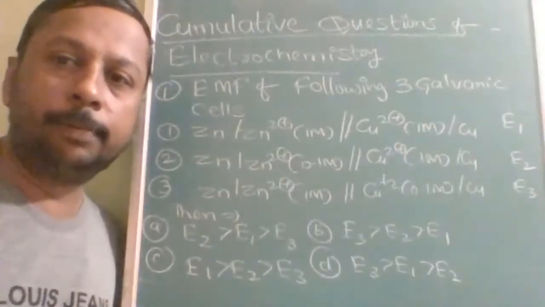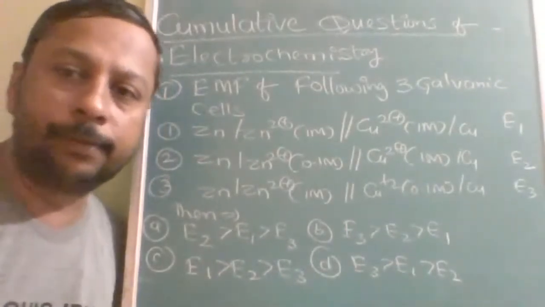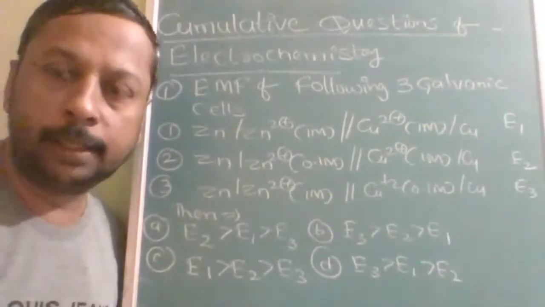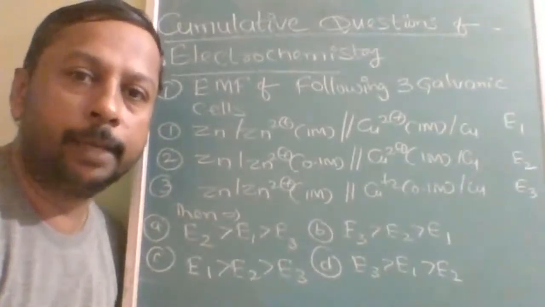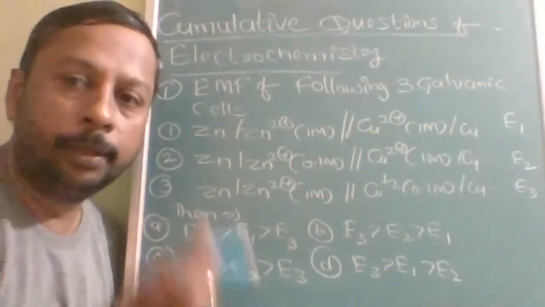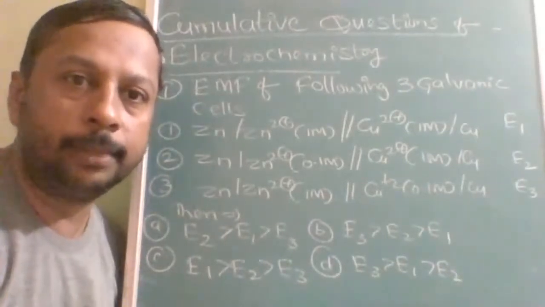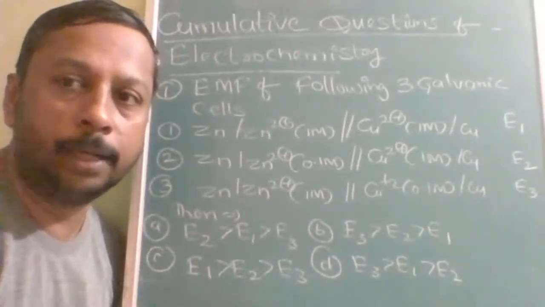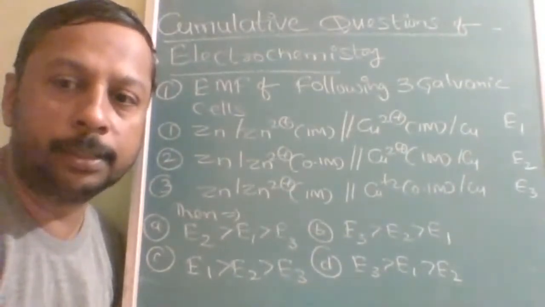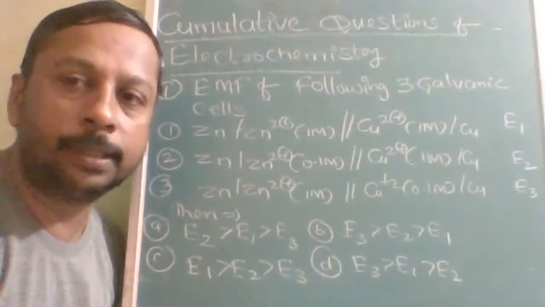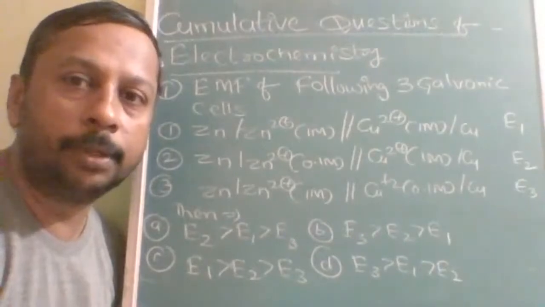Okay, students, we have completed our electrochemistry numerical part at least. Right from the basic to the advanced level, we have completed all formulas. So now it's time for the cumulative questions. Once you do one topic and its questions, it will be easy for you to recollect the formula and apply it. But the main problem comes within the chapter itself. Electrochemistry is a big chapter with the maximum number of formulas and maximum concepts.